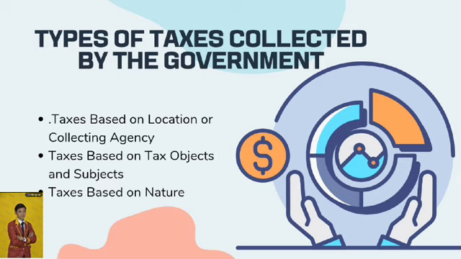3. Tax based on nature. The last is the type of tax based on nature, namely direct tax and indirect tax. Direct tax is a type of tax that is fully borne by the taxpayer, so it cannot be transferred to someone else. The reason is, the obligation or right to tax is already attached to the taxpayer. Payment of this tax can be made periodically according to the tax assessment letter obtained from the tax office. An example of this type of tax is land and building tax, income tax, and motor vehicle tax.